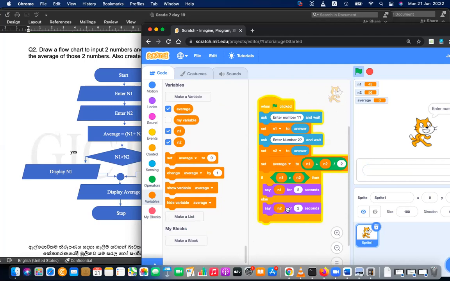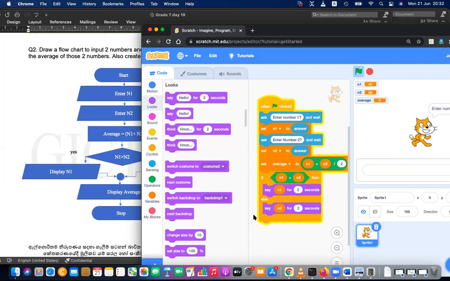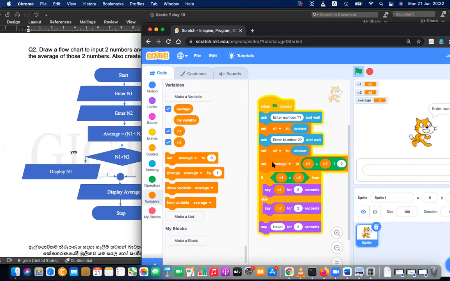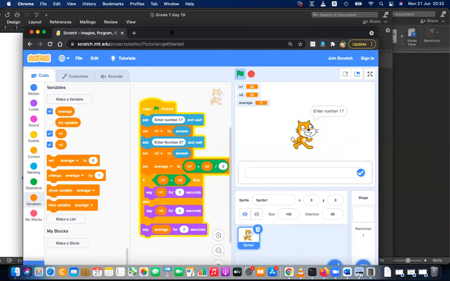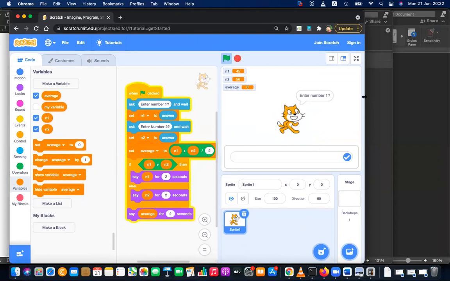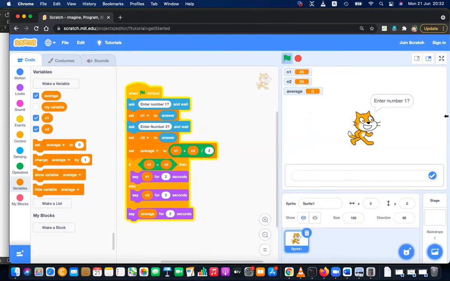Right. After that, I have to display the average. To do that again, I'm going to the looks and I'm displaying the average. Okay, this is the last day's code. I have actually done this again for the students who missed that. Do this quickly. Let me know if you have any questions. I'll let you share the screen.